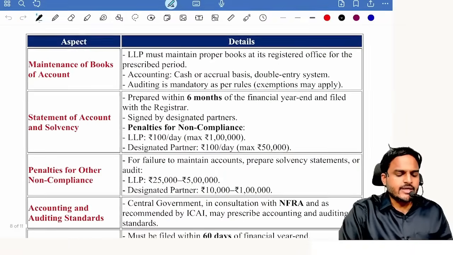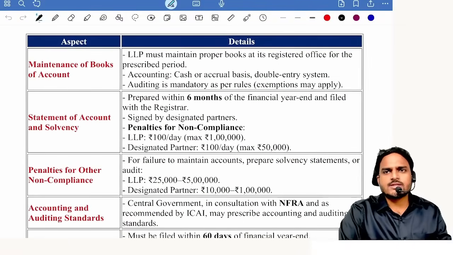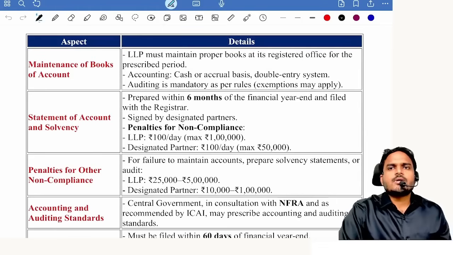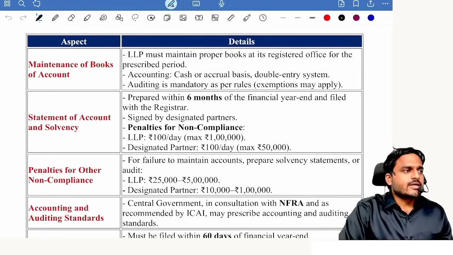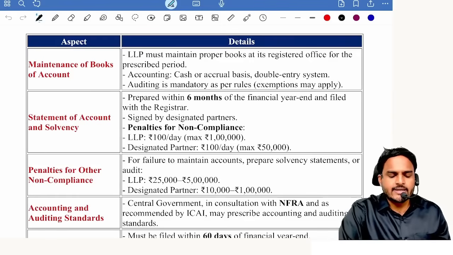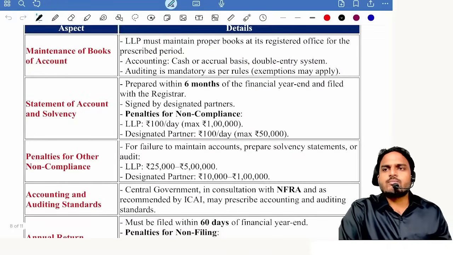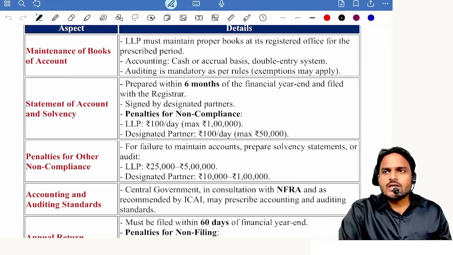Next one, maintenance of books of accounts. Here you will find assets, liabilities, sales, purchase, receipts, payments. Tell me, double entry or single entry? Double entry system. Cash mode or accrual mode? Both allowed. So books of accounts can be maintained on cash or accrual basis. Next one, where to maintain books of accounts? Only at the registered office.